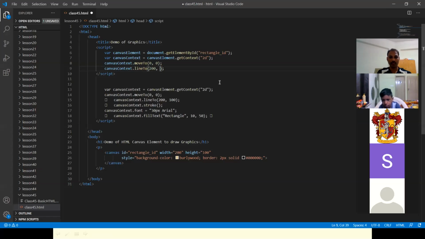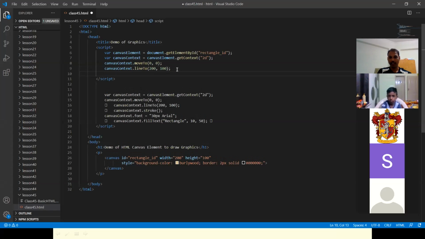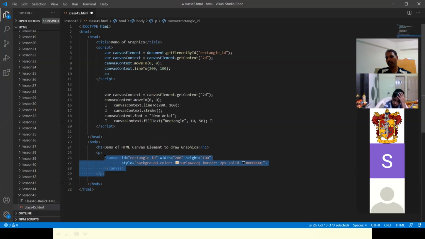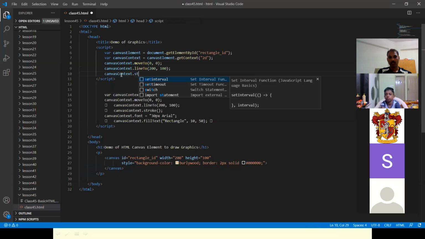So you are drawing somewhere like that only here. So the width is 200 and the height is 100. Okay. So 0, 0 is the starting point and 200, 100 is the ending point, sir. Ending point. Yes, correct. Sir, even in JavaScript, create canvas is also there, right? Yeah, you can use that. Create canvas also you can use. If you don't want to write it here, you can obviously use createElement to create an HTML element dynamically. Okay, sir.